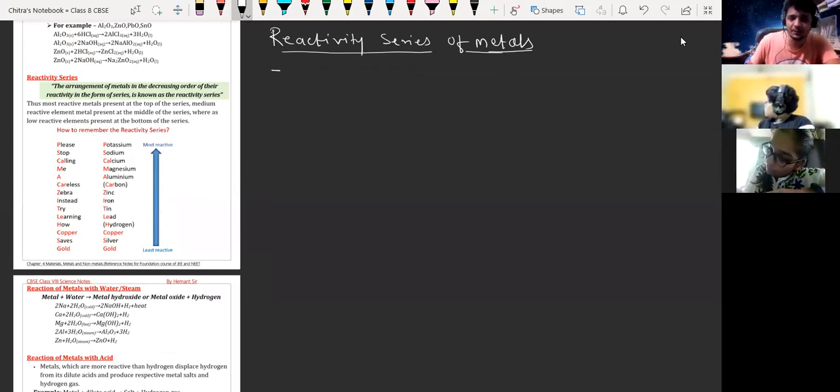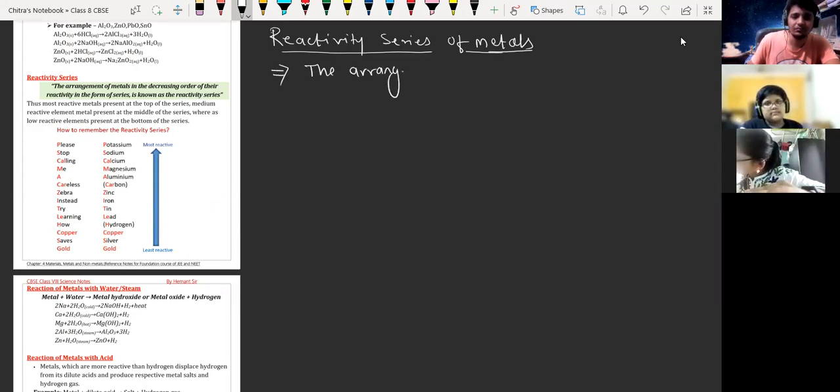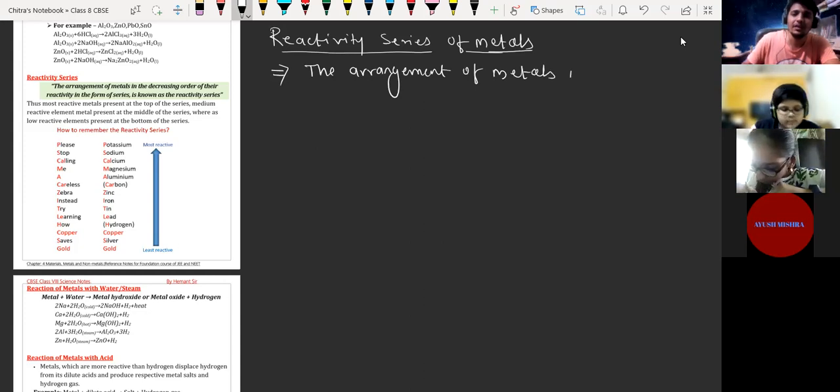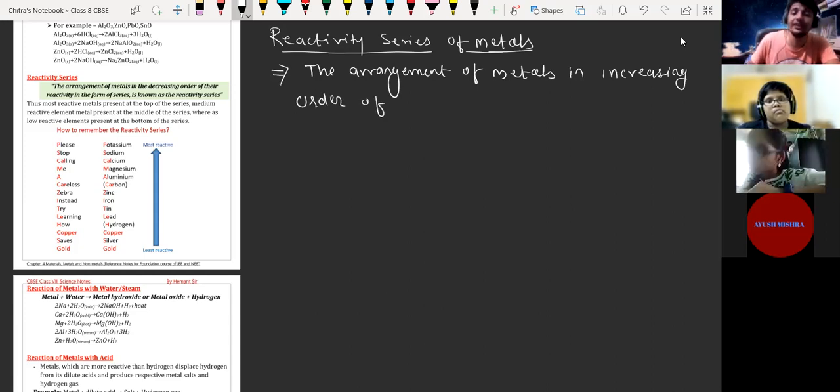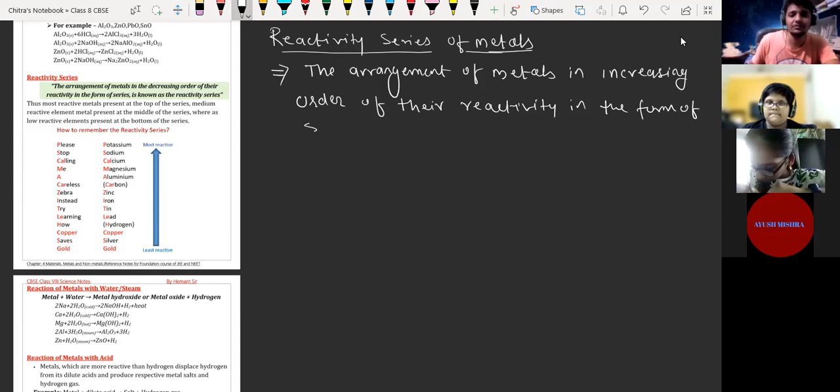So let me write the definition first. The arrangement of metals in increasing order of their reactivity, in the form of a series, is called the reactivity series.